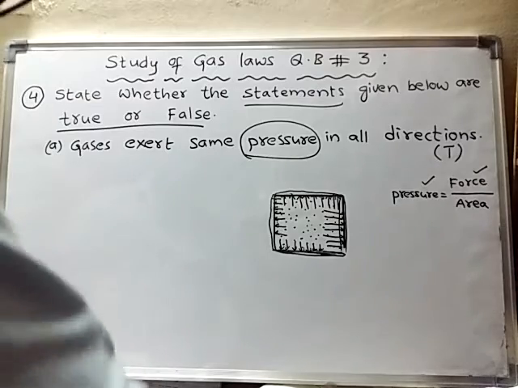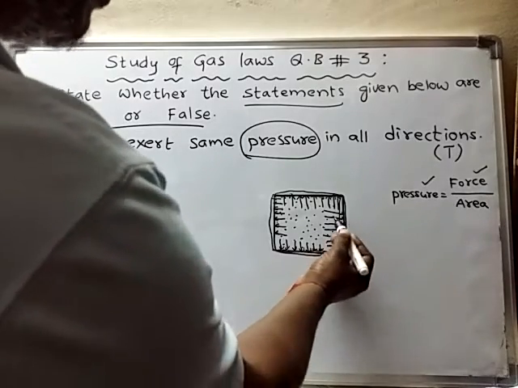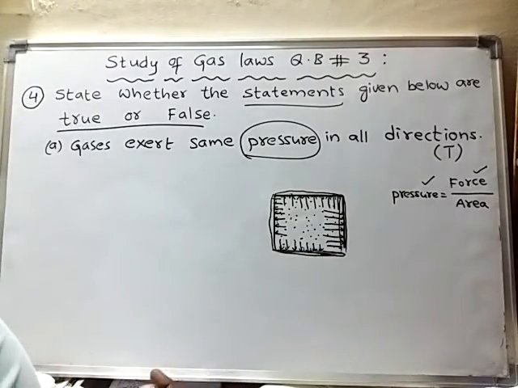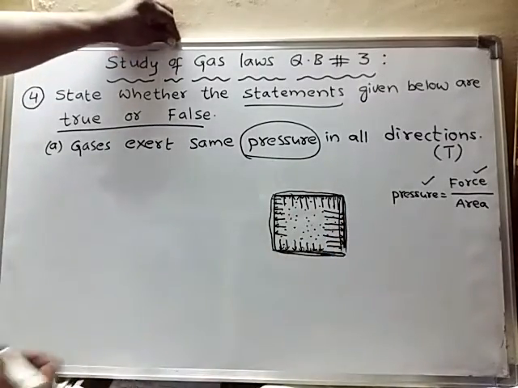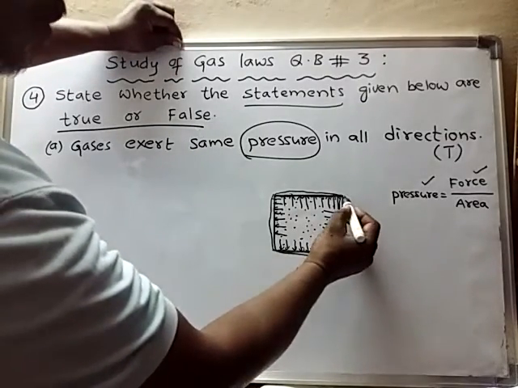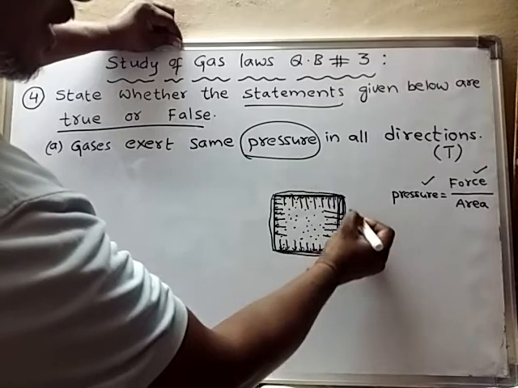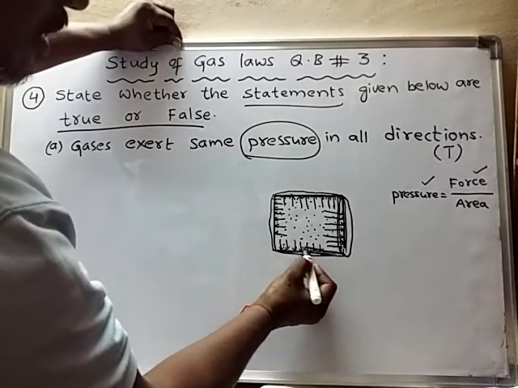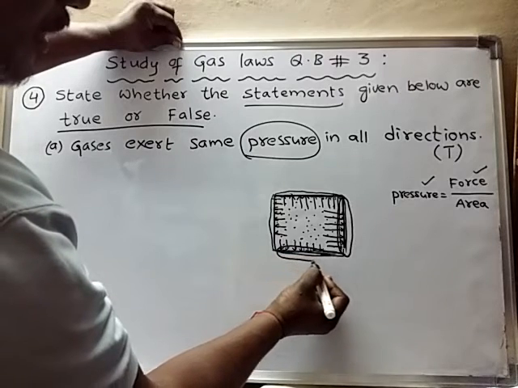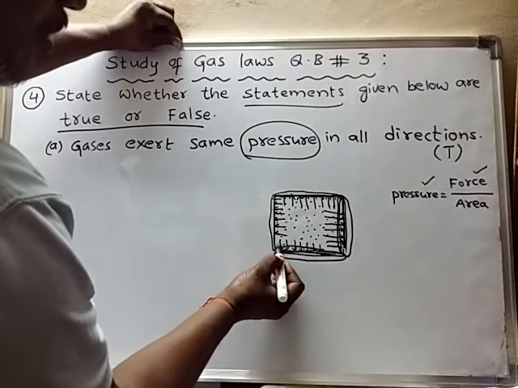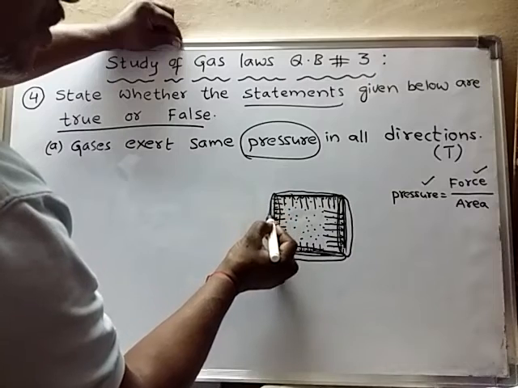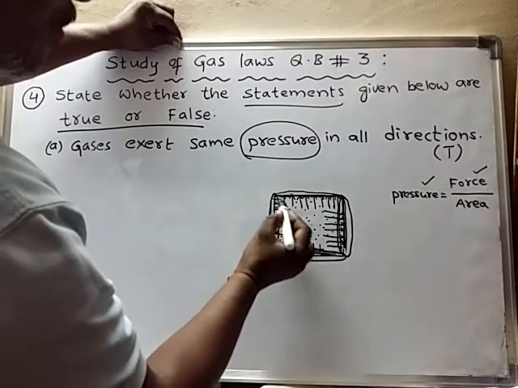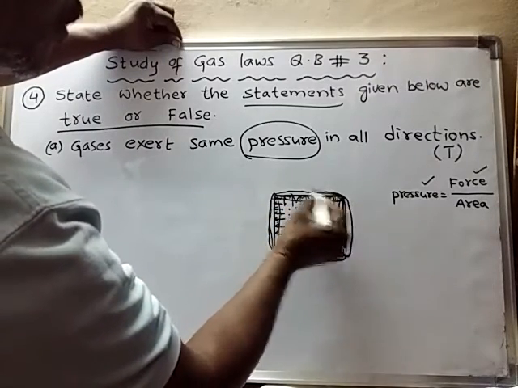So every strike exerts some force on the wall of the container. The total force applied on this wall will be exactly equal to the force applied on this wall also.